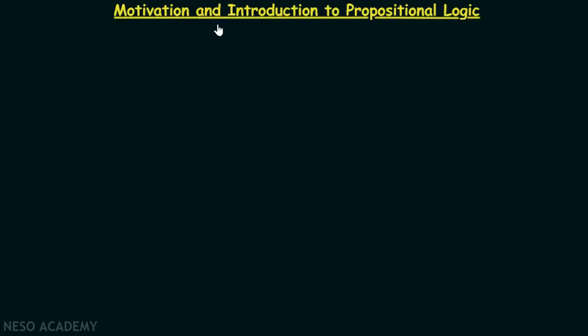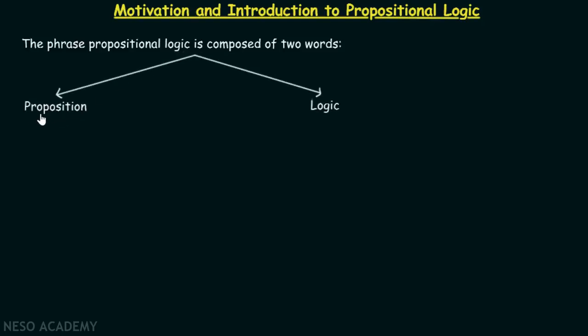From now onwards, we're going to start with the very first chapter of discrete mathematics, that is propositional logic. In this lecture, we're going to talk about the motivation and introduction to propositional logic. The phrase propositional logic is composed of two words. We first have to note down this point that propositional logic is composed of two words. One is proposition and the other one is logic.